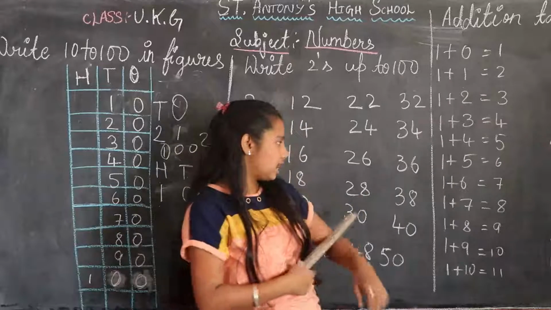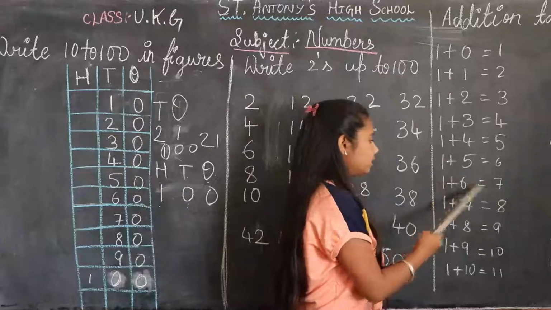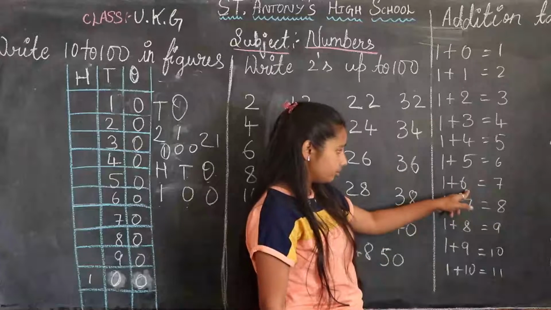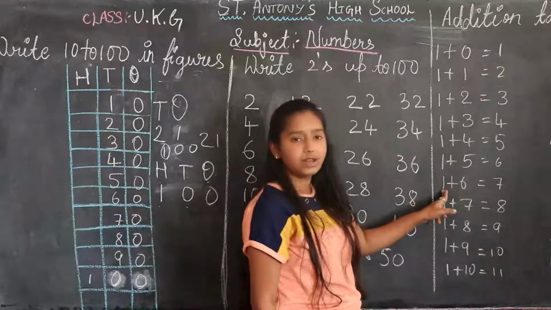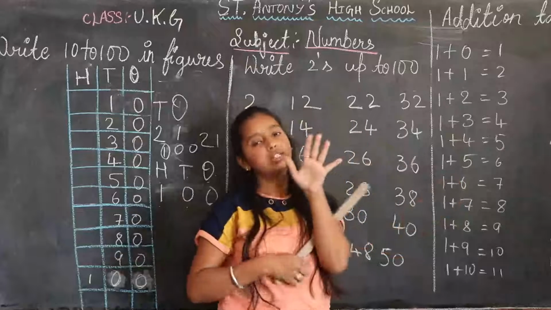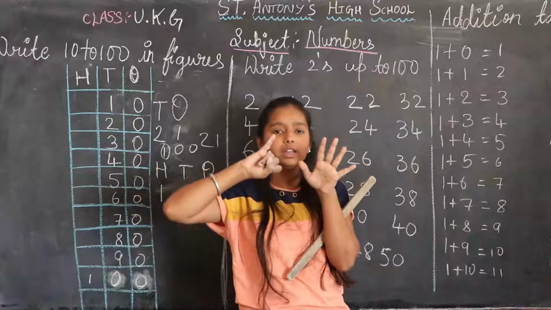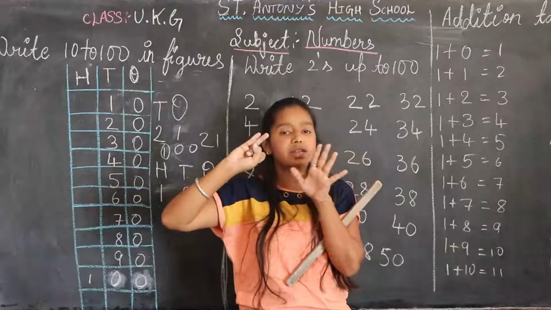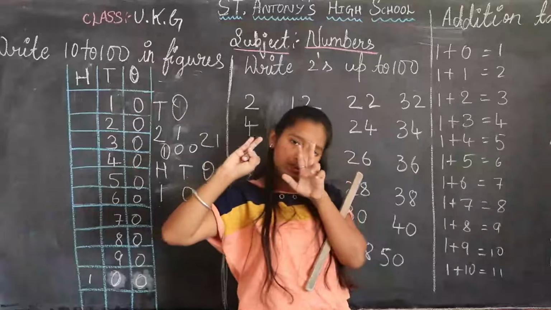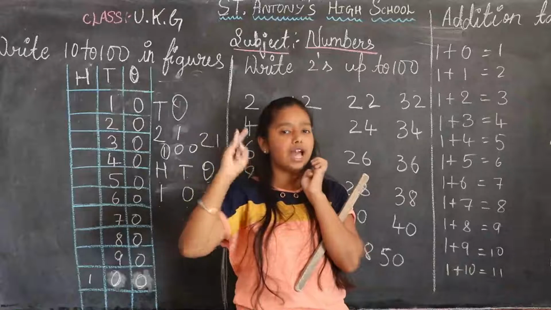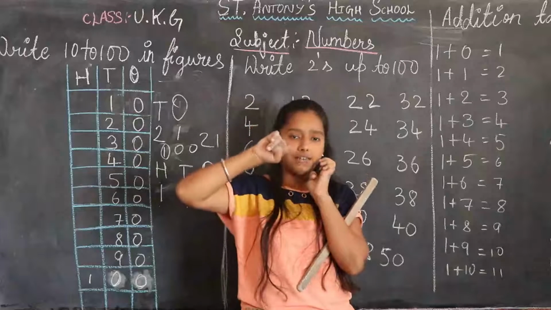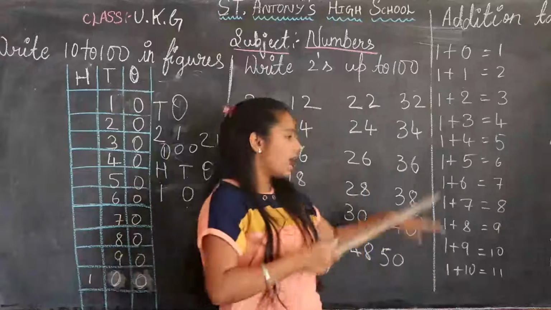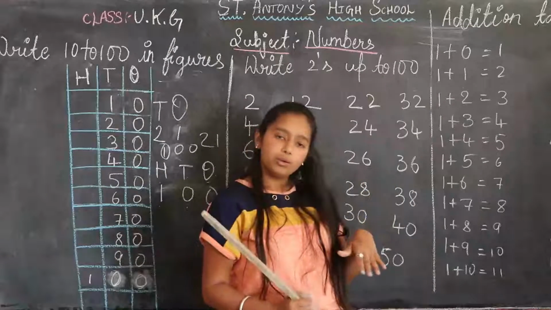6. Yes, like that. 1 plus 6, 7. We have 6 fingers, and we should add 1 finger. What number will come, children? Just count it. 1, 2, 3, 4, 5, 6, 7. What number will come? 7. Just add one number. Okay.